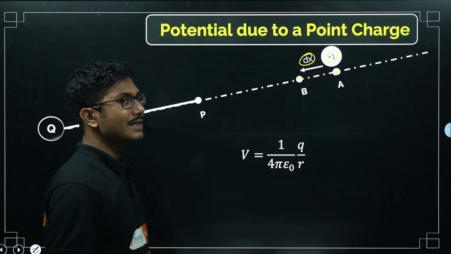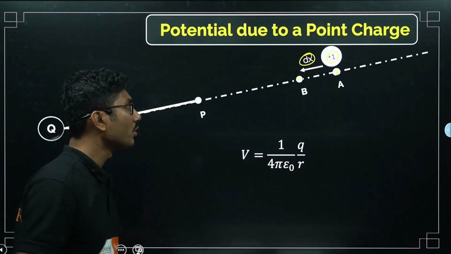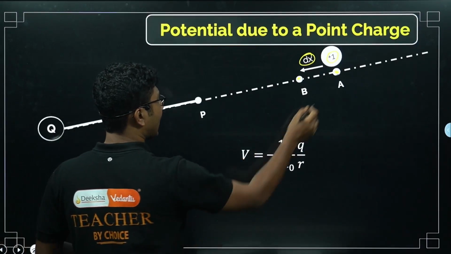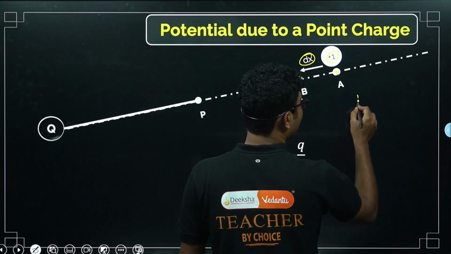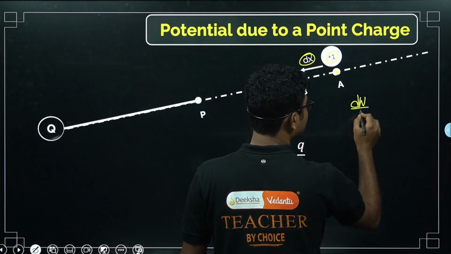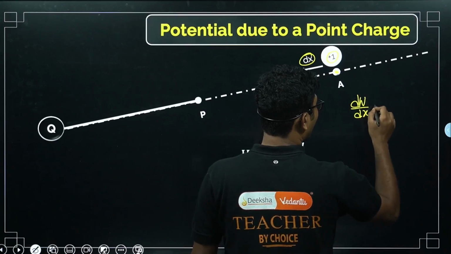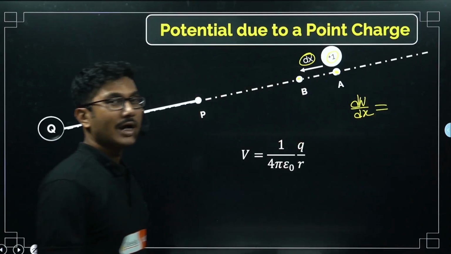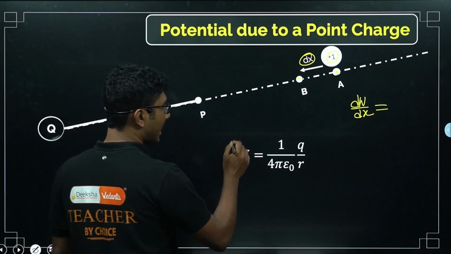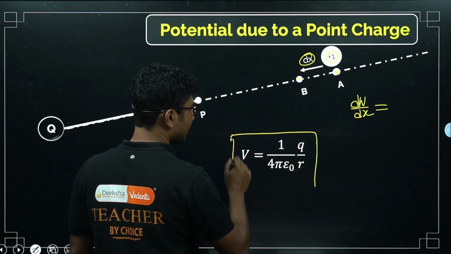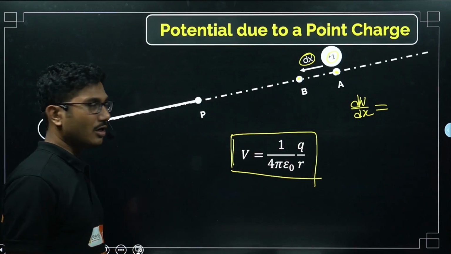That work is the potential energy stored in the charge, and we calculate it by integration, the method I showed you. We have to calculate dW by dx, and using the formula, you can calculate the potential to be 1 by 4 pi epsilon naught q by r.